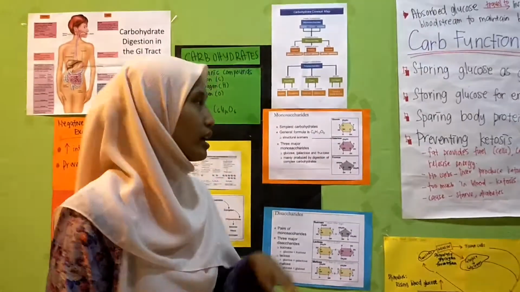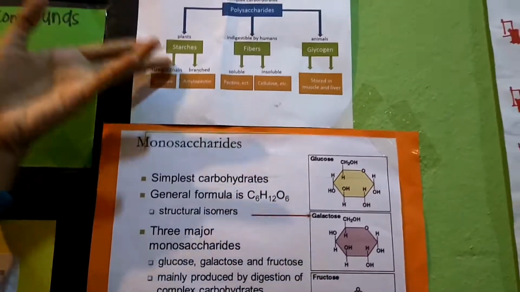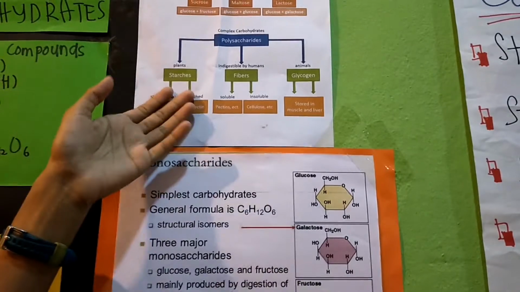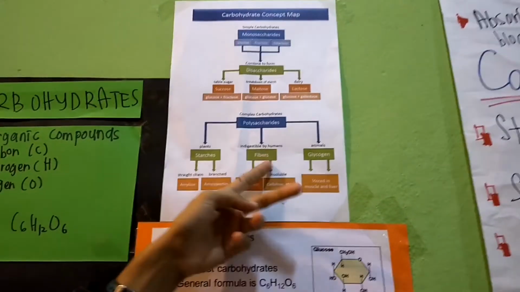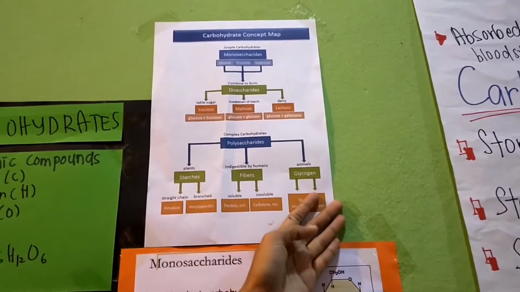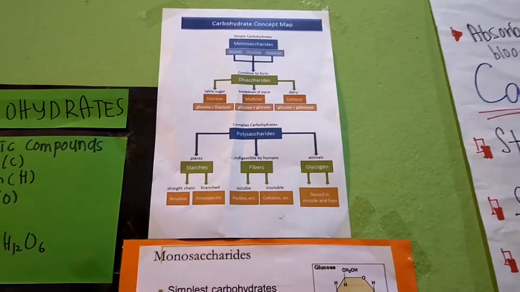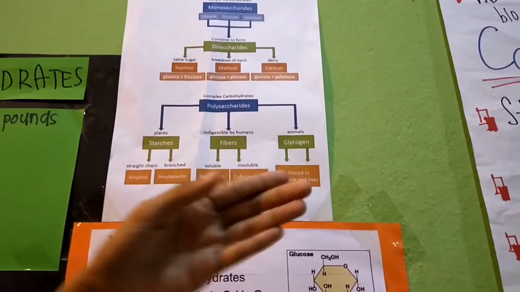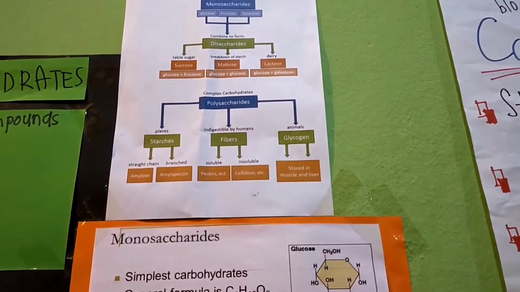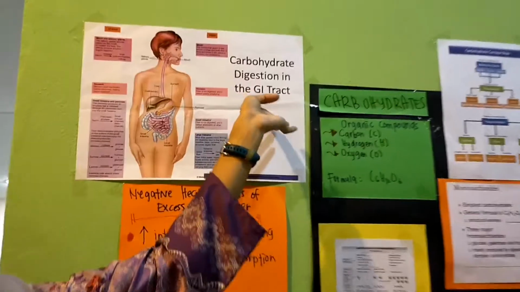For polysaccharide, there are starch. The example for starch is grain, and for fiber such as fruit and vegetable. Glycogen, as we know, is the energy storage, stored in muscle 60% and in liver 40%. So we move to the carbohydrate digestion in the GI tract.